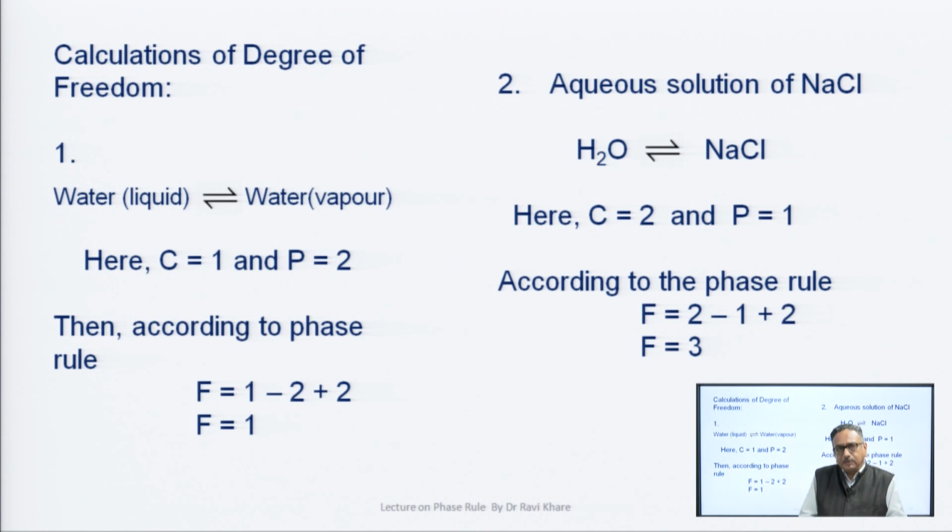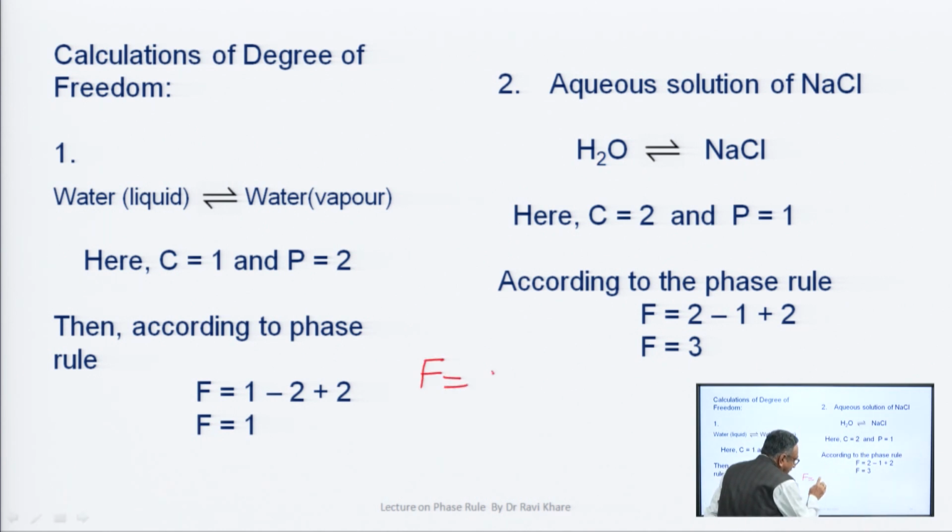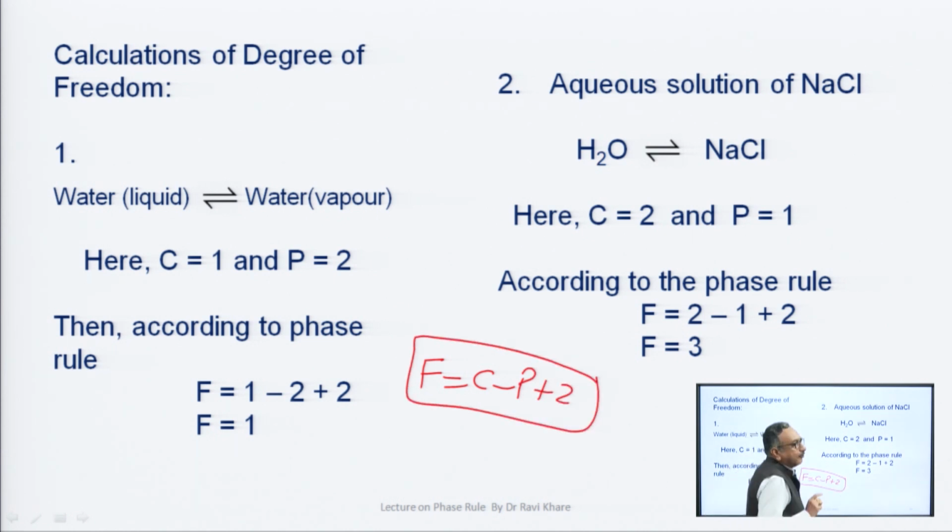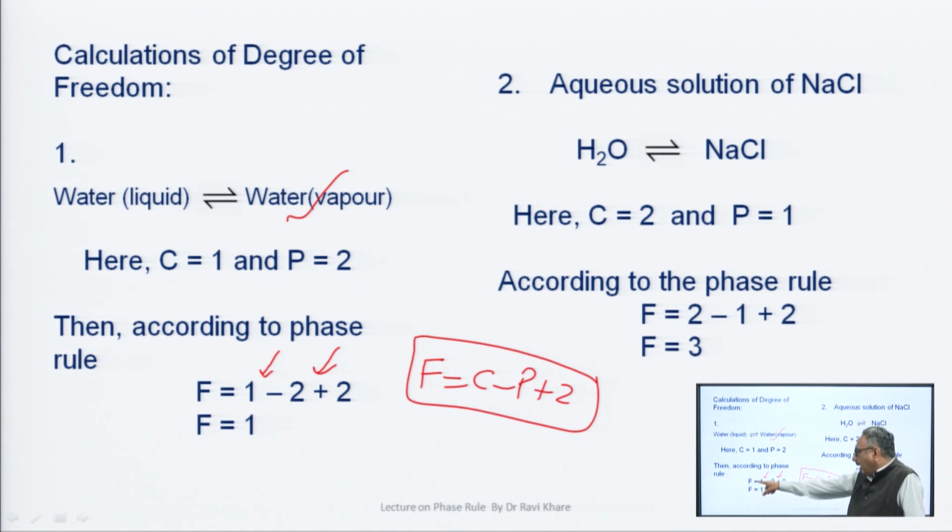Now, we will apply the phase rule to this equilibrium, F is equal to C minus P plus 2. This is the phase rule equation. We get F is equal to 1 minus 2 plus 2. 1 is the number of components, 2 is the number of phases, and this 2 is constant. So, F is equal to 1. The degree of freedom for this equilibrium is 1.